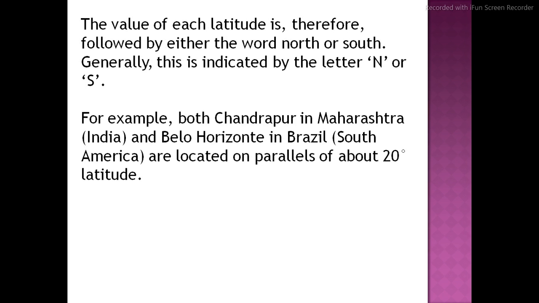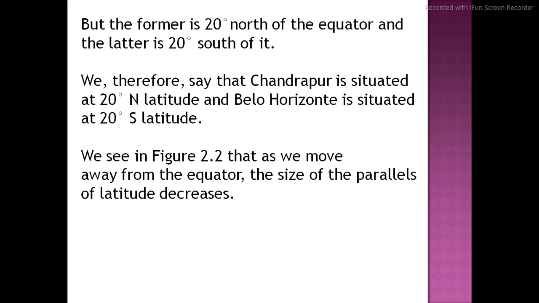For north we write N, and for south we write S. Now an example: Chandrapur in Maharashtra and Belo Horizonte in Brazil, South America, are located on parallels of about 20 degrees latitude. But the former is 20 degrees north of the equator and the latter is 20 degrees south of it. So here you can understand north and south latitudes.